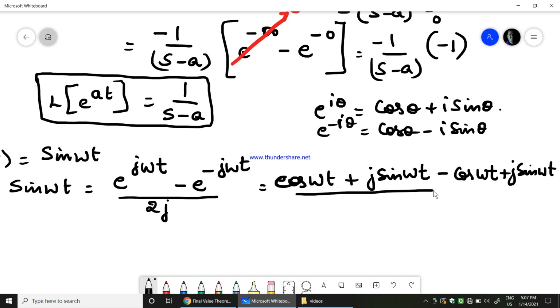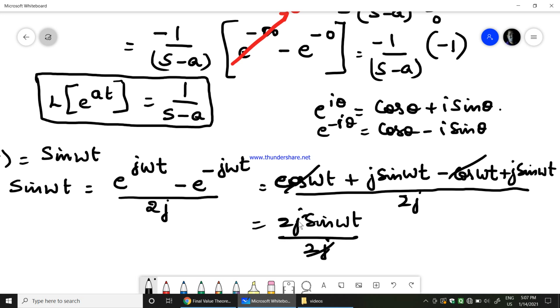And if I divide this by 2j, what will I get? Cos omega t will get cancelled. I will be getting 2j sin omega t by 2j. So 2j will cancel, and I will be getting sin omega t. That is how sin omega t would be equal to e power j omega t minus e power minus j omega t by 2j.